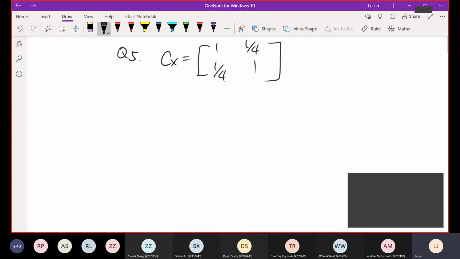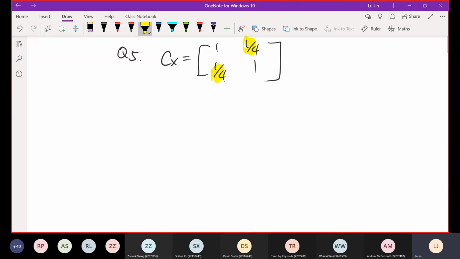Why? The key thing is given here, 1 over 4, 1 over 4. These 2 elements are off the diagonal direction. They correspond to Cx1x2 or Cx2x1, the same thing, the order doesn't matter, since this matrix is symmetric anyway.